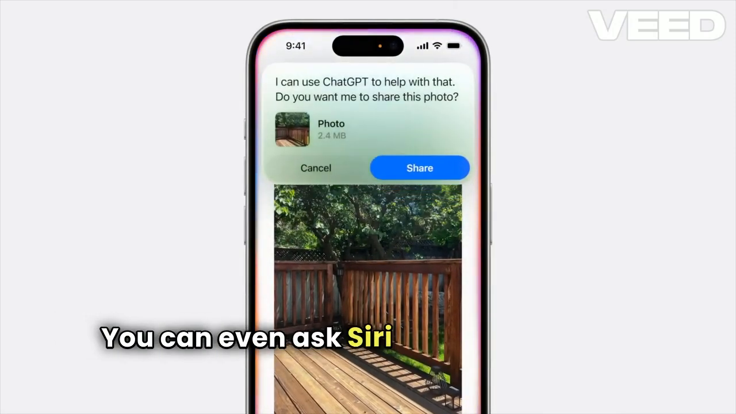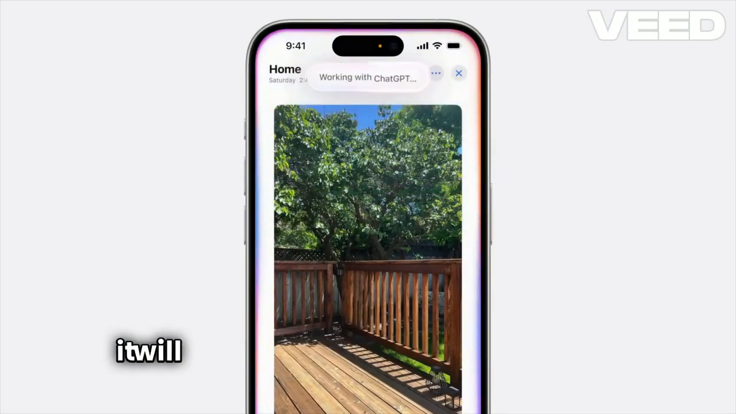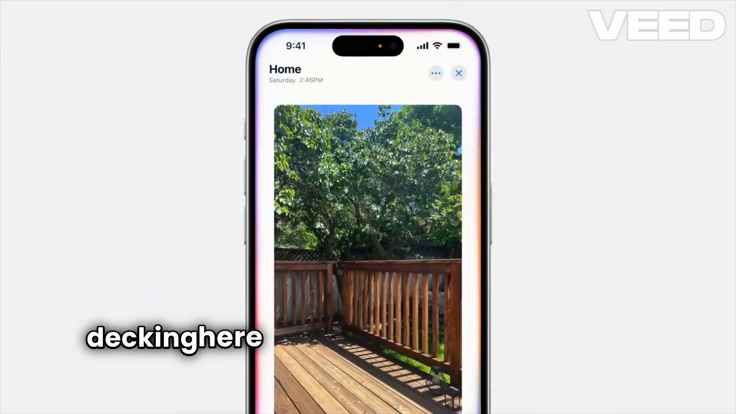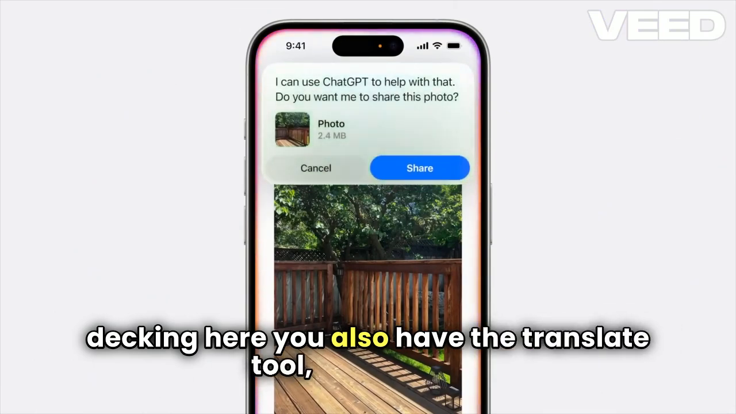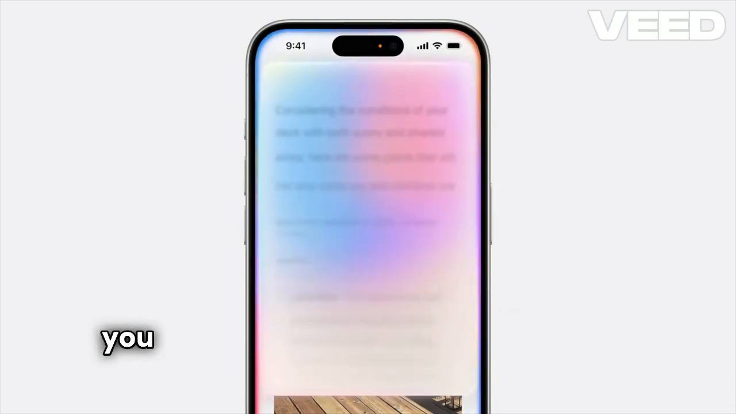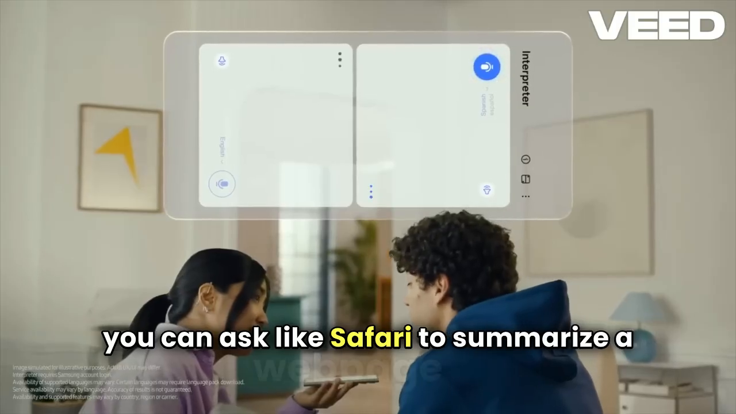You can even ask Siri anything on your screen, and it will look up the query that you ask. The cool thing is that this can work with ChatGPT for questions like, what plants would look good on my decking here? You also have the Translate tool again, which is super handy to use within Siri. And then you can also ask Safari to summarize a web page.